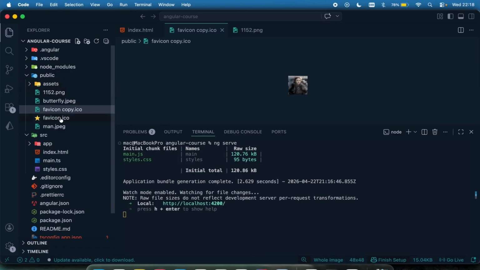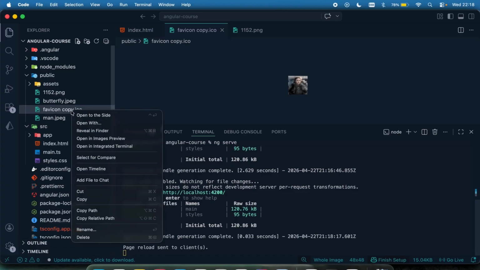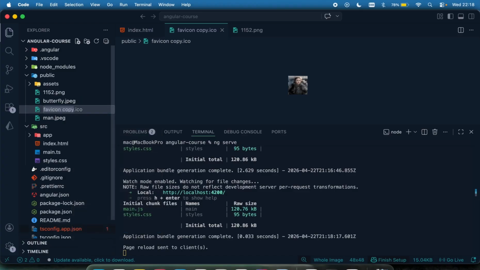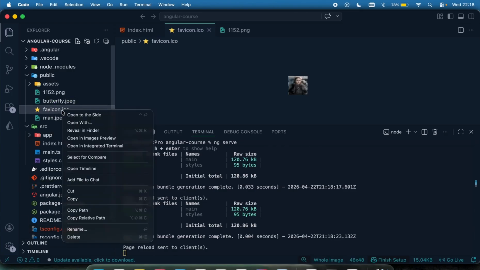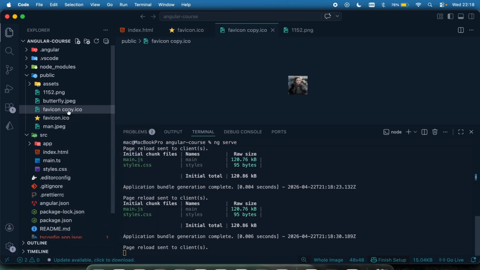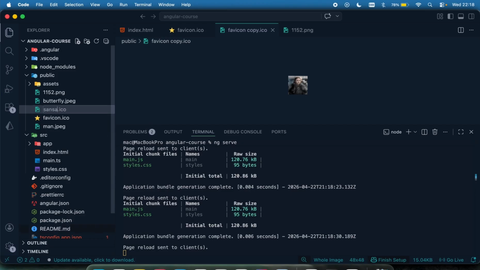And then let me just delete this old Angular one. Then just rename this. You can give it a different name. I can just call it Sansa.ico.